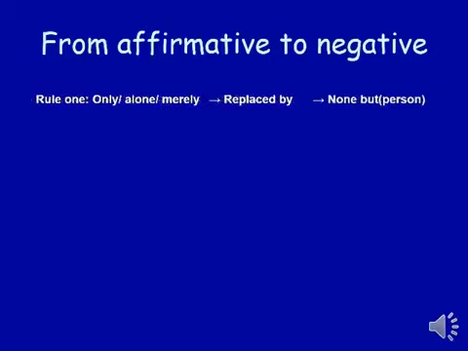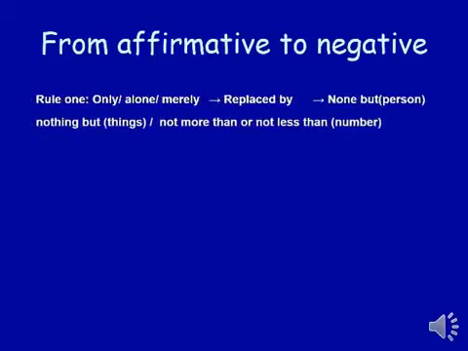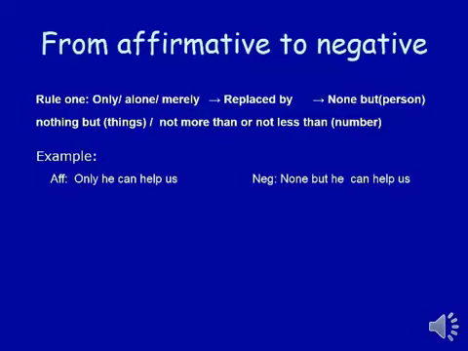Now jump into the transformation of sentence from affirmative to negative. Rule number 1: only, alone, and merely in an affirmative sentence are replaced by, in case of a person, none but; in case of a thing, nothing but; in case of a number, not more than or not less than. Look at the example first. Only he can help us. In case of a person, we have to use none but. None but he can help us.